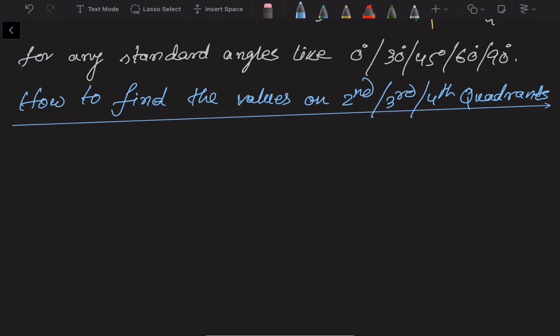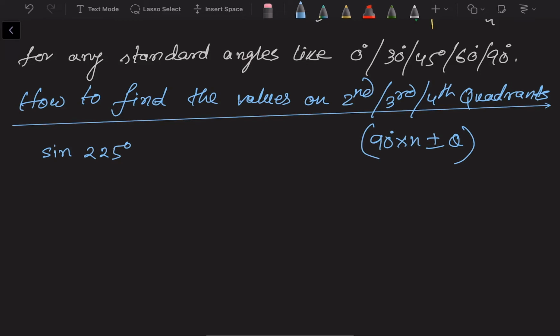So let us take an example: sine 225 degree, that is 180 plus 45. We have to find the value of it. How to find the value? To find the value of sine 225, we need to remember a trick. Any angle can be represented as 90 degree into n plus or minus theta. Any angle more than 90 can be expressed in the form of 90 into n plus or minus theta.